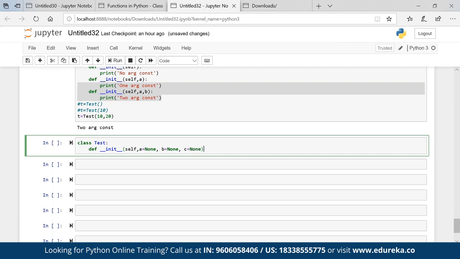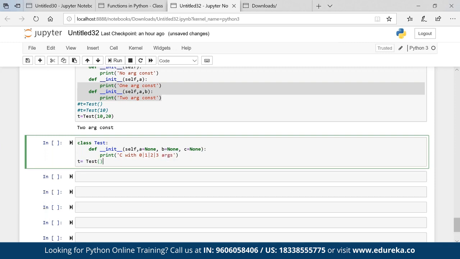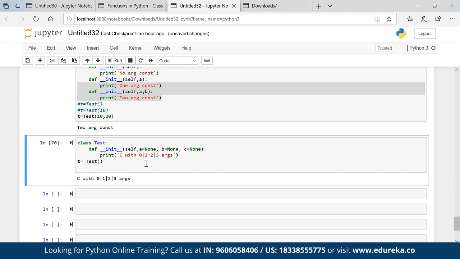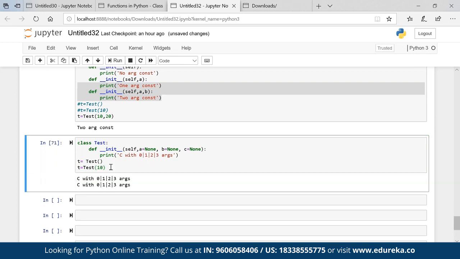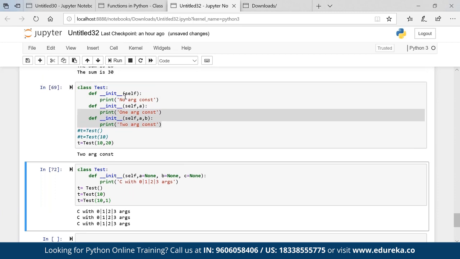So class Test, def __init__(self, a=None, b=None, c=None): print constructor with 0, 1, 2, 3 arguments. t is equal to Test(). Will this work? Yes, absolutely. t equal to Test(10). Will this work? Absolutely. Will this work? Absolutely. All are working fine. That is how it behaves basically. When we are creating multiple constructors, the last constructor will take priority, guys. Now why is it so? That is the behavior of Python.